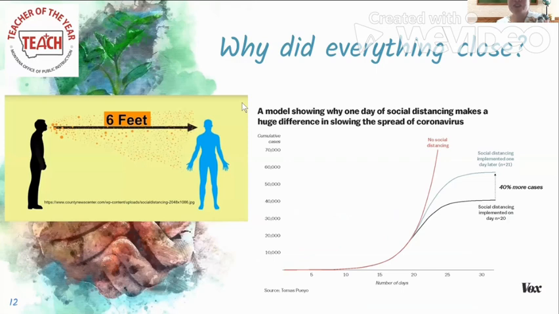Another thing that we need to remember is that we need to stay at least 6 feet apart, because the droplets spread that far. So we need to make sure that we're social distancing, and that can also slow things down. So that's called social distancing.